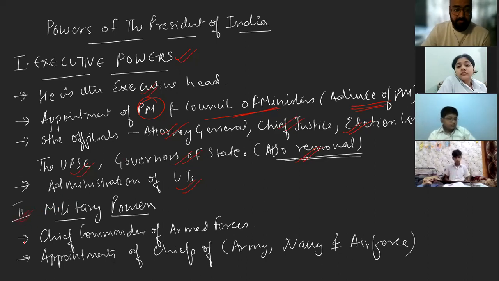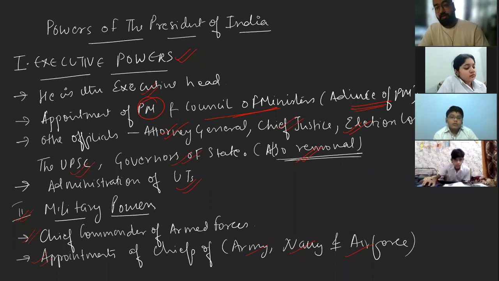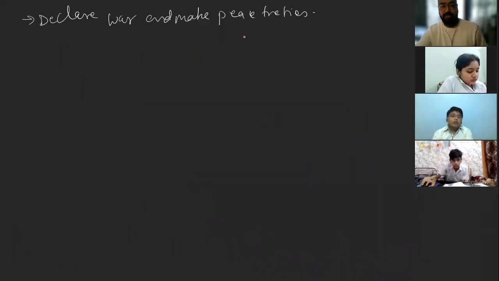Then let's come to the military powers. Now, the first one is Chief Commander of the Armed Forces. The president has been conferred the title and the post of the Chief Commander of the Armed Forces. He is the highest authority in the armed forces. Then he appoints the Chiefs of Army, Navy and Air Force. The most senior officers of the Army, Navy and Air Force are appointed by the President of India. And the last military power is he can declare war and make peace treaties.